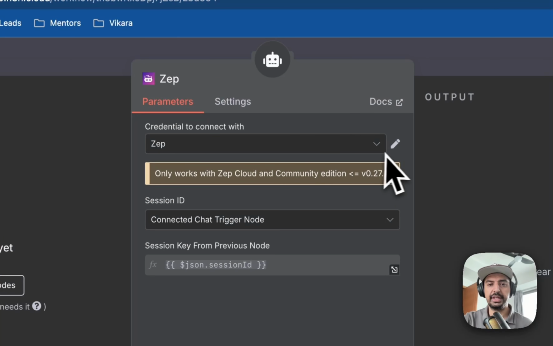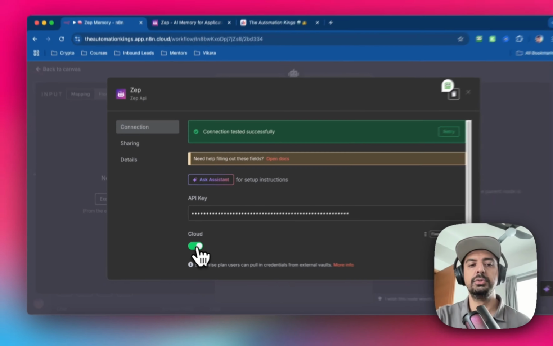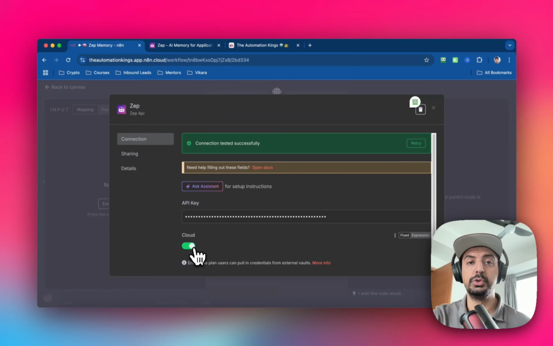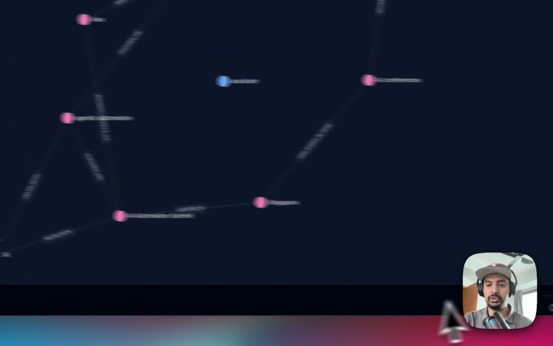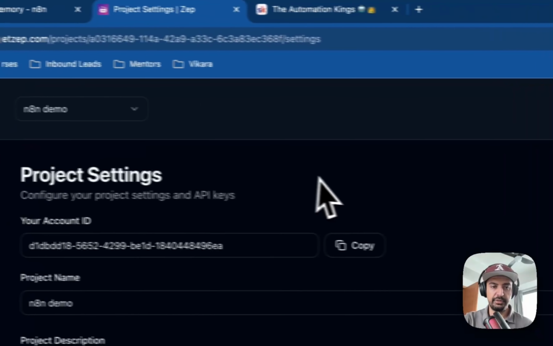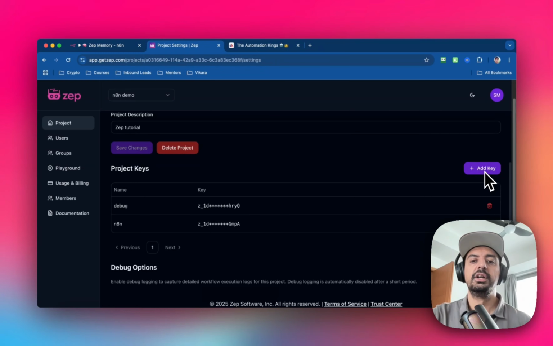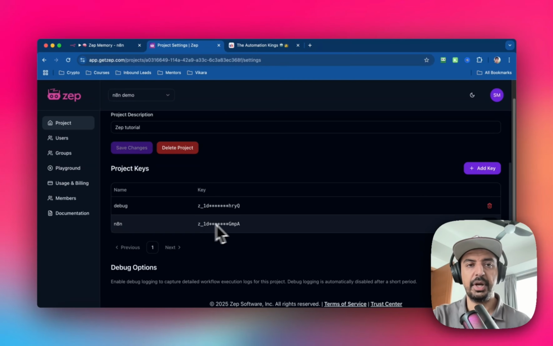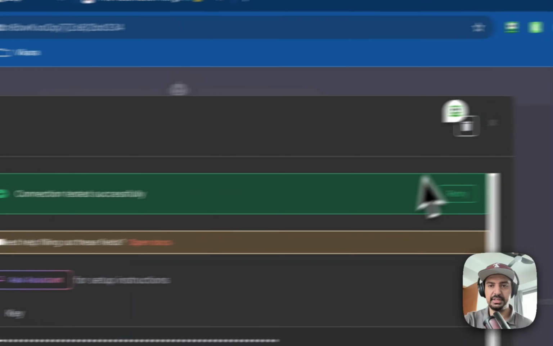And if you want to connect it up, you just basically get the API key and you make sure that cloud is turned on if you are using this through the n8n cloud. So to find that, you just go back into Zep and you create a new project here. So just call it whatever you want, and you can create a project description as well. And then you just basically add a key here. So click on add key, get the API key, and then paste that over here. This worked because it's connected successfully.